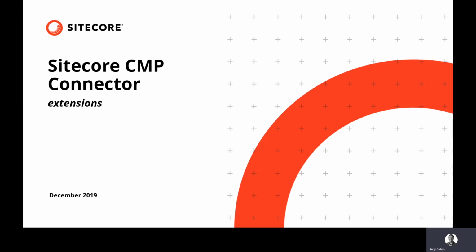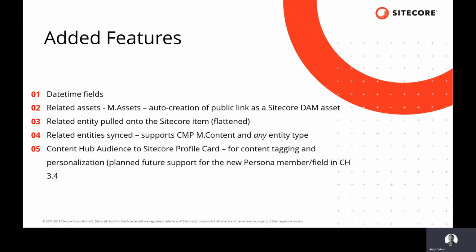Let me bring up my slide to talk about what I have done. The first thing that I've done is I've added support for datetime fields. I've also added support for related assets, or a related entity that is an asset or an M.Asset type. It auto creates the public link if one does not exist as a Sitecore DAM asset. So wherever there is an image field on the template that you have mapped, it shows up as a Sitecore DAM image. So this needs both the CMP connector and the DAM connector installed on the Sitecore instance.